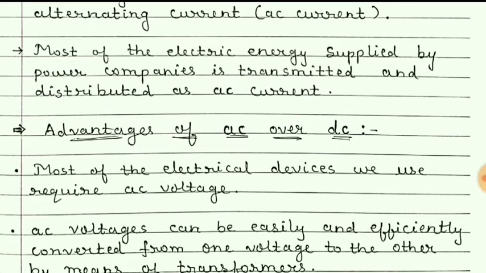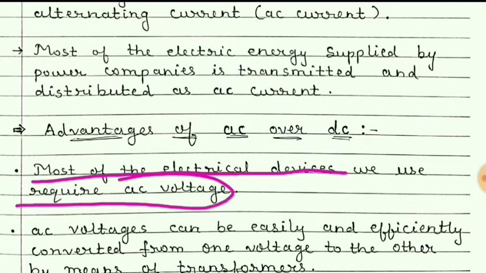Then most of the appliances or gadgets which we use at our home require AC voltage. Means the instruments or devices which we use are constructed in such a way that they require AC voltage or AC current.